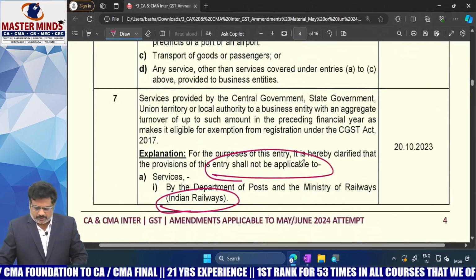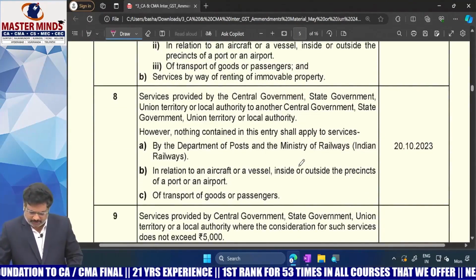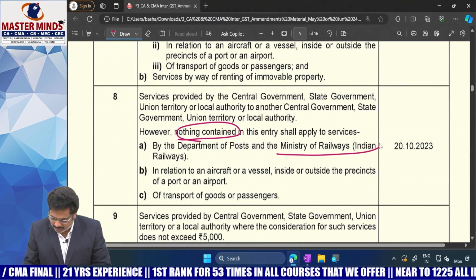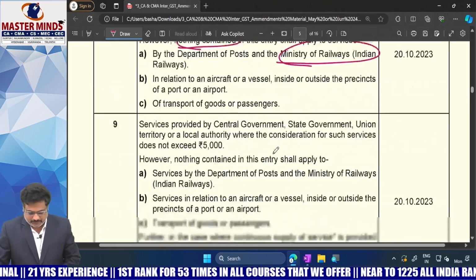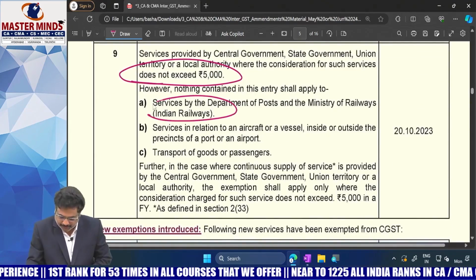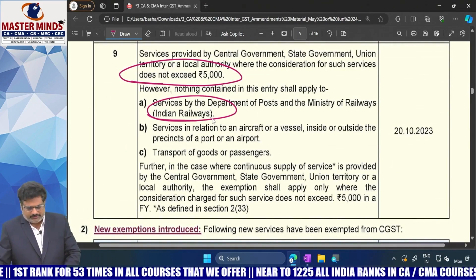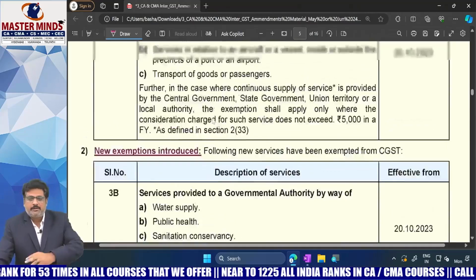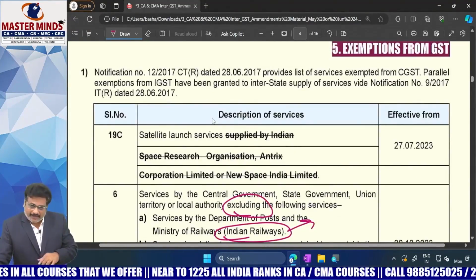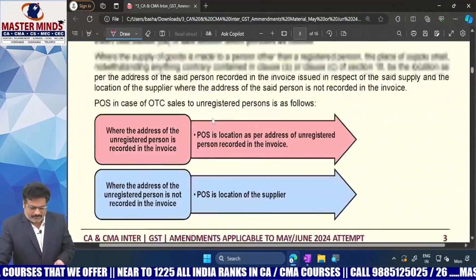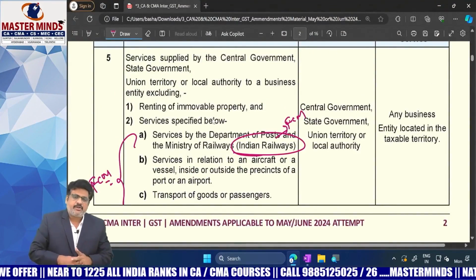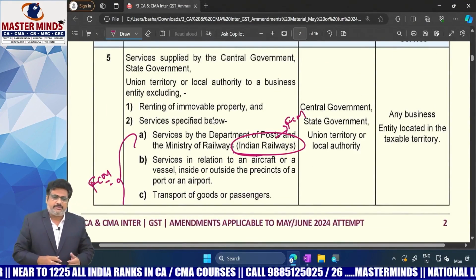We need to club these two things, ma'am, in order to get a better idea. See this, here also this entry will not be applicable to Indian Railways. And this 5,000 exemption is also not applicable to Indian Railways. So this is the point you need to keep focus on. There are so many points merging, actually there was one amendment. So you need to keep focus on all these areas together. That's why I'm telling you the point in detail now.